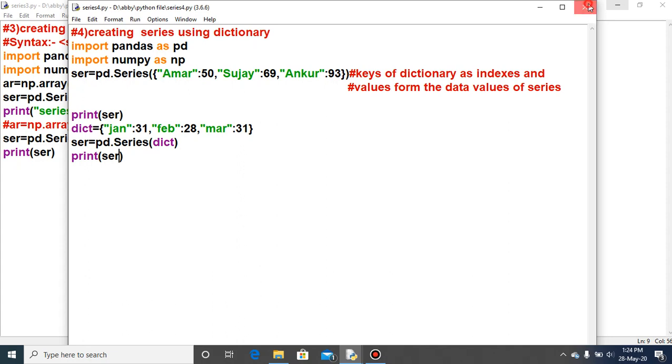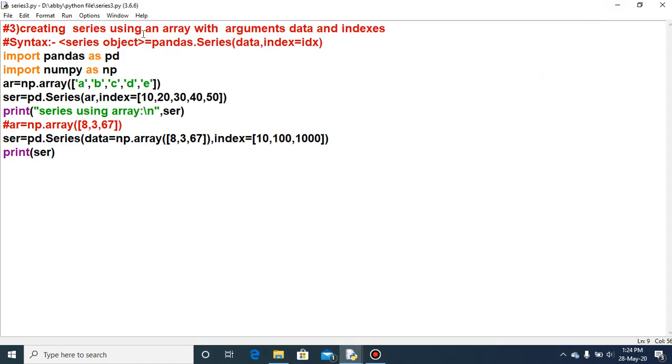Clear? The third was series creation with the help of an array. Either you provide the array value directly, as I am providing data equal to np.array with index equal to 10, 100, 1000, or you first create the array and then pass AR as an argument of the series. Index you provide explicitly.